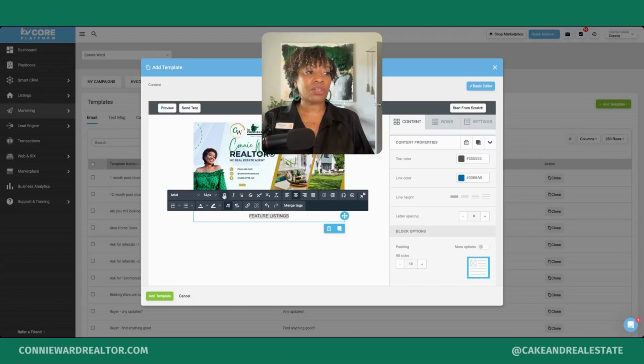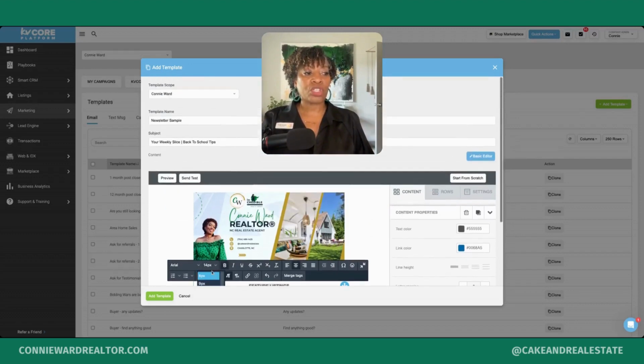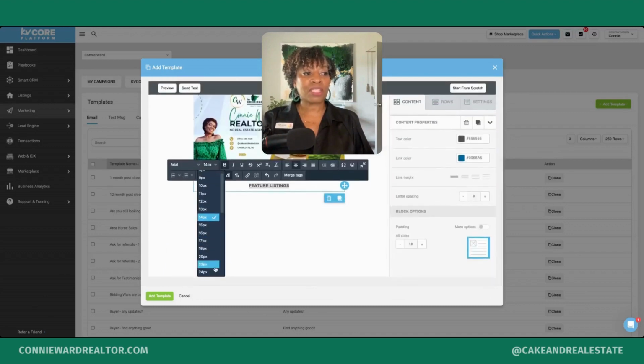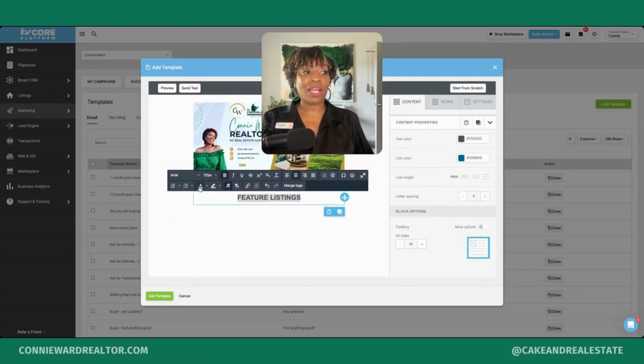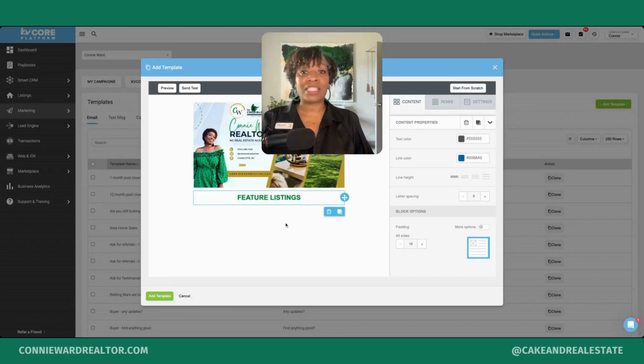I want it centered, I want it bold, maybe I want the font a little bit larger. This gives you the ability to edit this right here inside of KVCORE. Maybe I want this text to be my brand color, so I'm going to change this header to green. And that's all I want to include in this section.